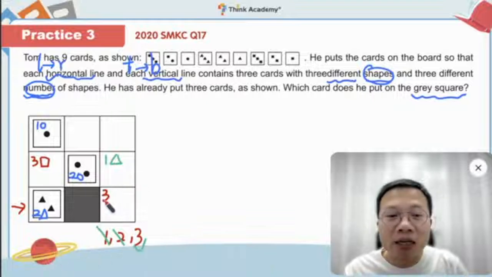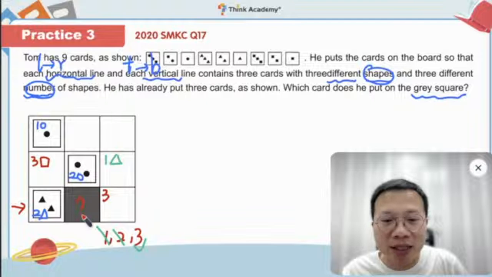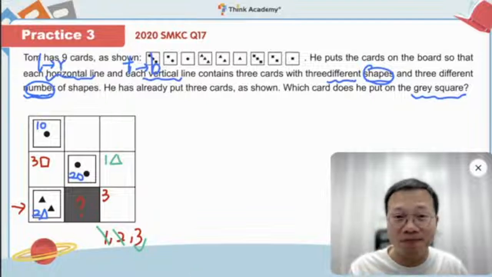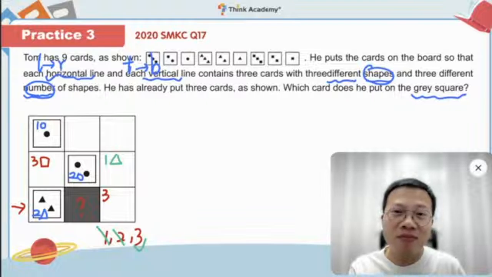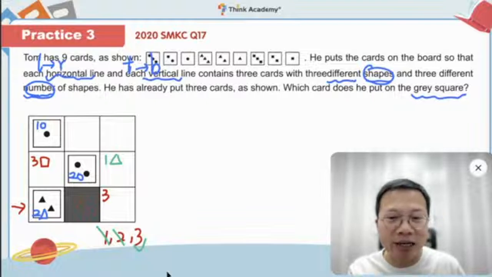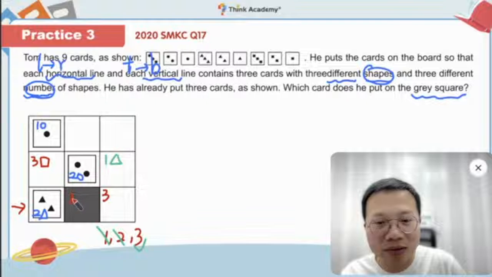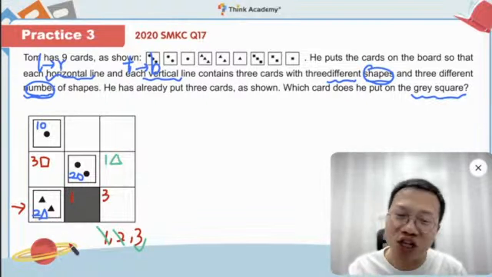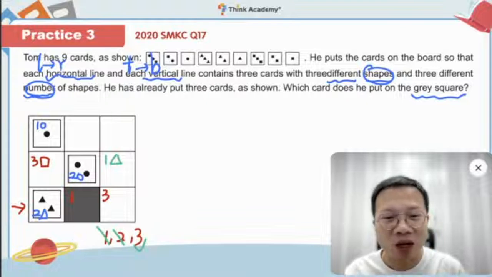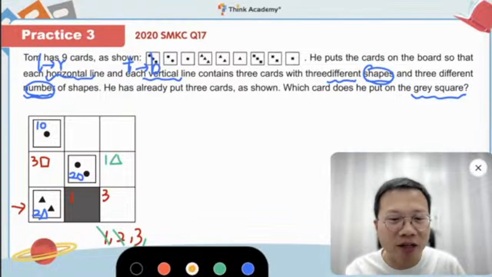So if this is a 3, what about the one next to it? So it must be, yeah, okay, this one must be 1. So it's close, okay? What about the shape then? So let's take a look at the shape. I change the color here.